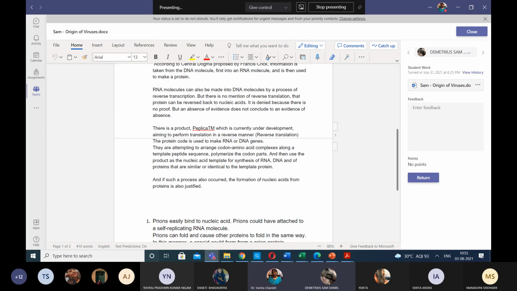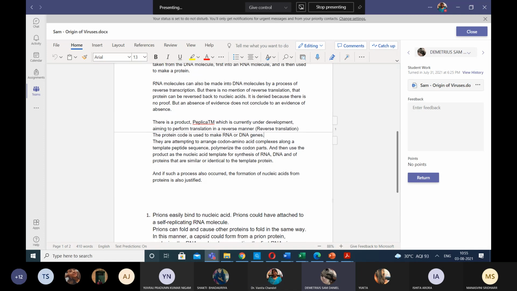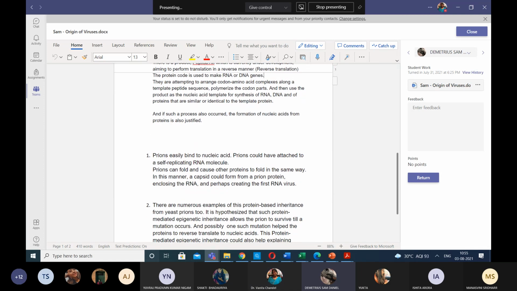By this, prions can easily bind to nucleic acid, and the proteins can, by reverse translation, make the protein capsid. So the capsid limitation is gone, and because proteins can make nucleic acid, it can also make a large number of nucleic acids.